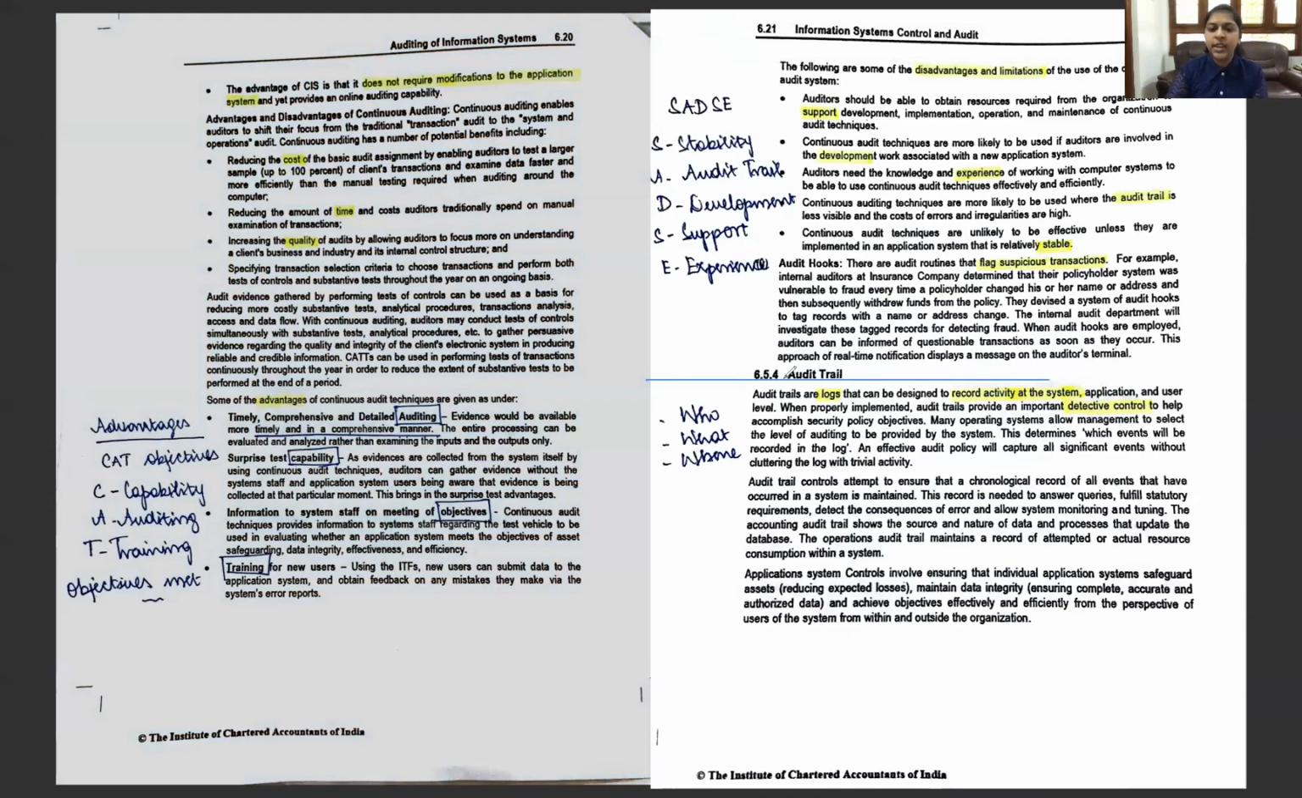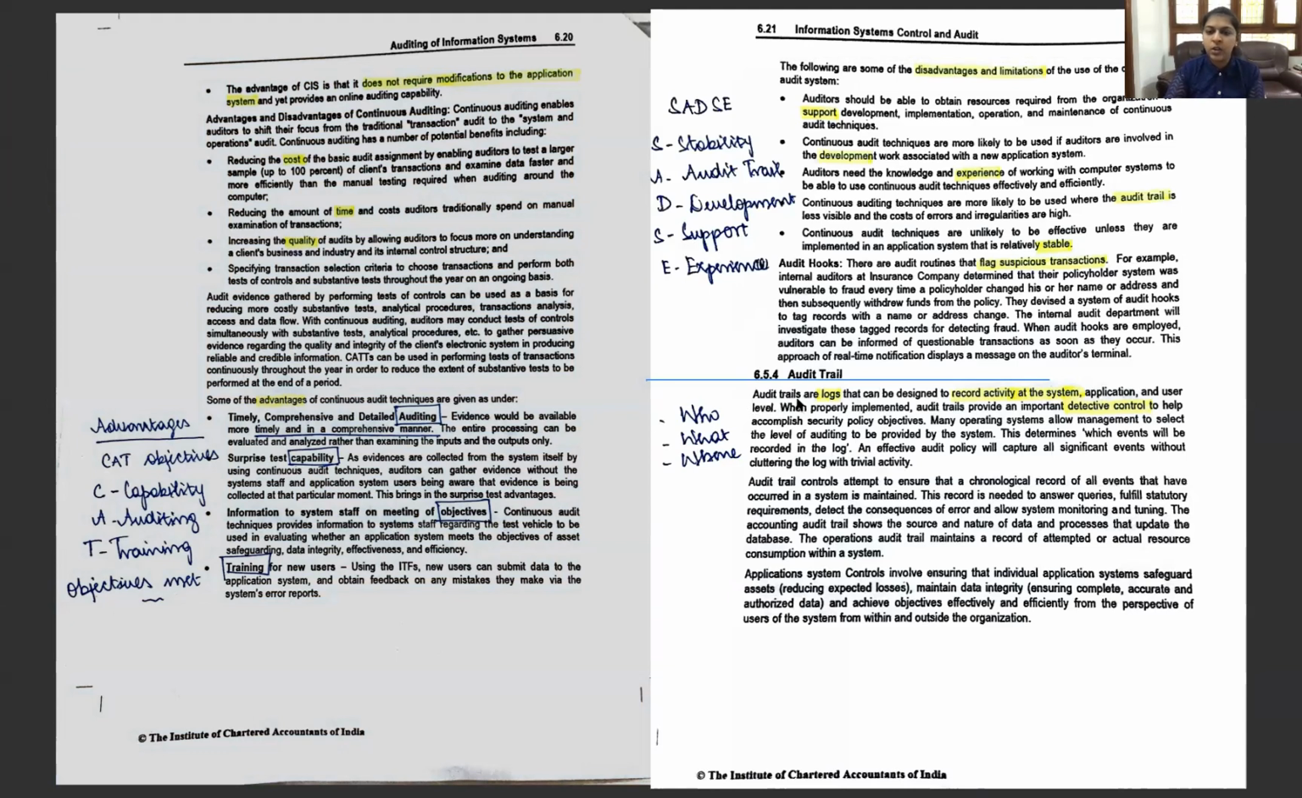Okay, next is the audit trail. We always mention the audit trail being present or being present only for a limited time. So what is an audit trail? Audit trail says who did what and where.